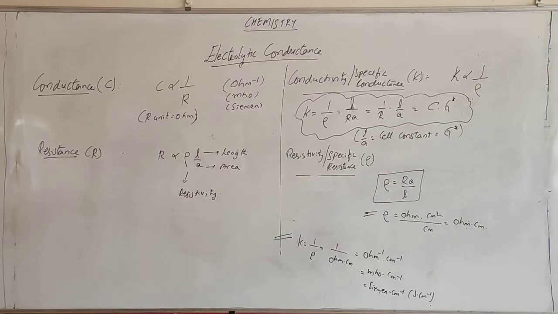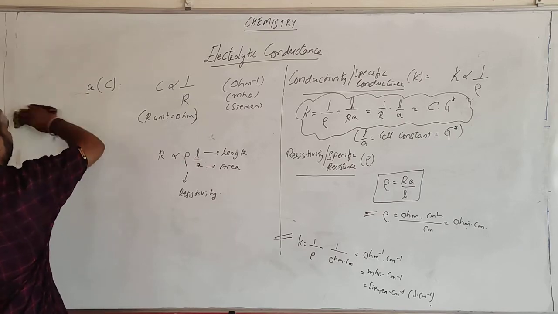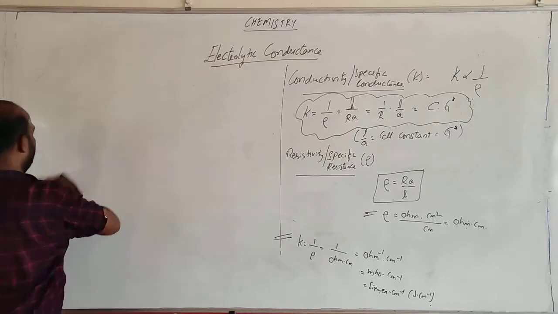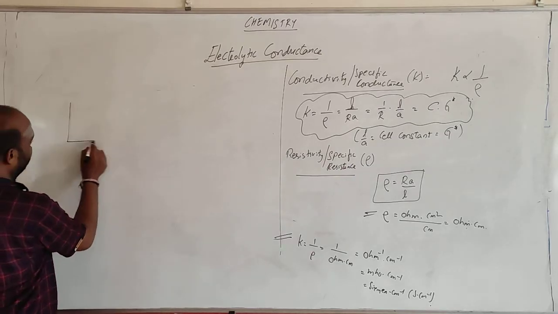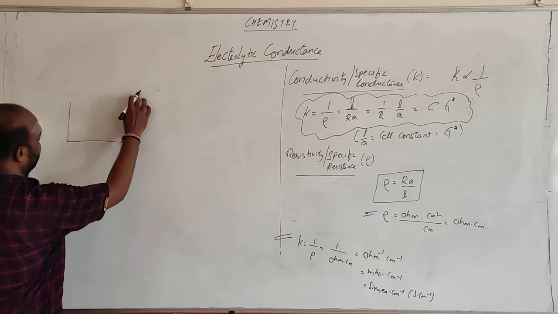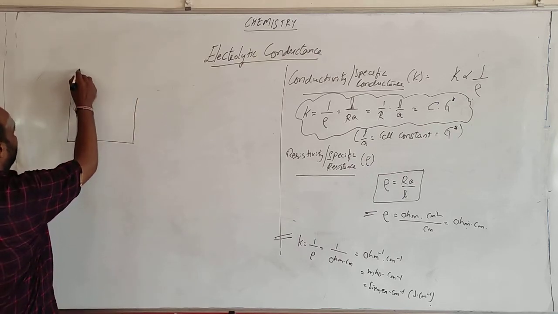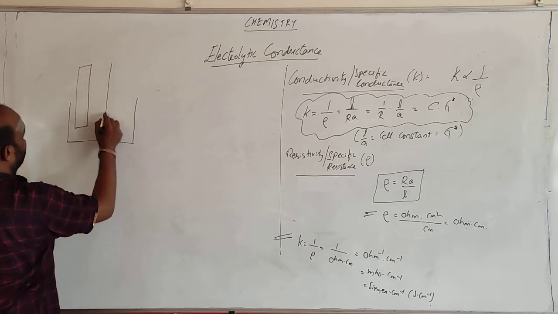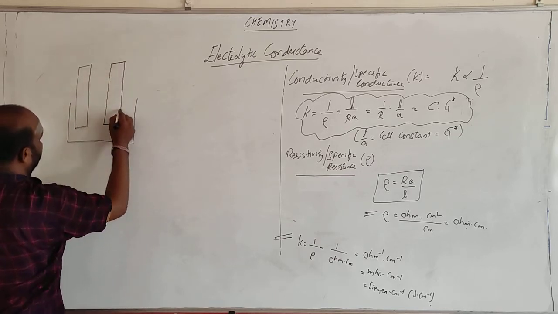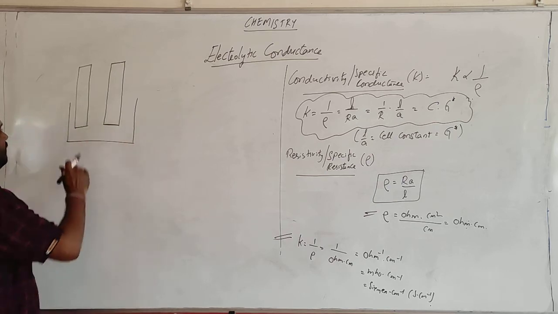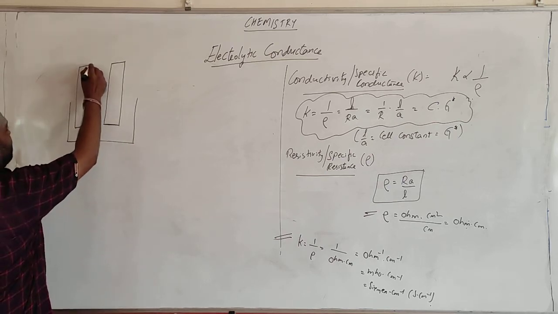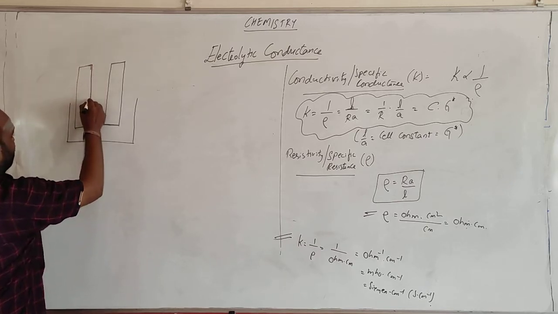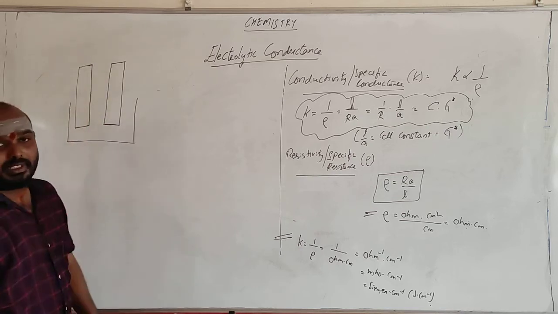So we shall see it clearly. Take a container. We are taking electrodes.